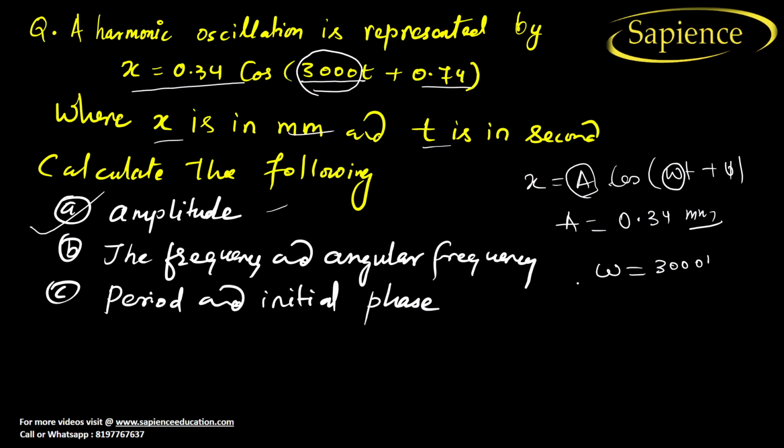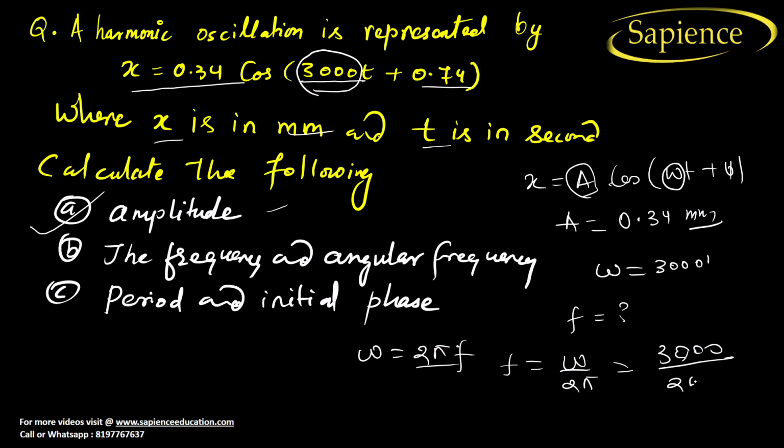Now we have got the angular frequency. Then frequency is equal to what? As we know, omega is equal to 2 pi by T, or 2 pi into frequency. So frequency is equal to omega by 2 pi. Here omega is 3000, so this is 3000 divided by 2 pi, which will be 1500 divided by pi.